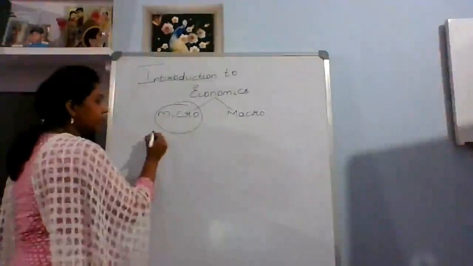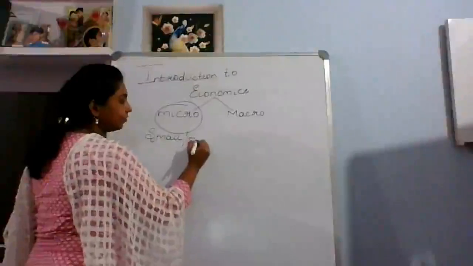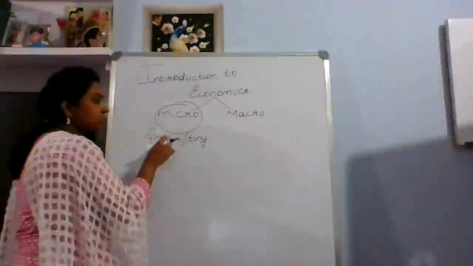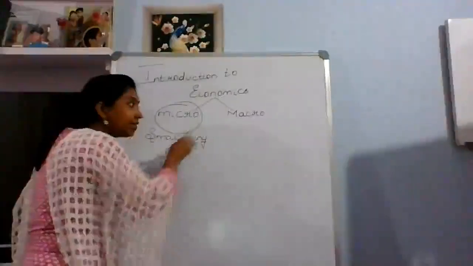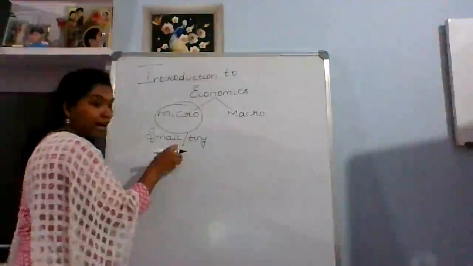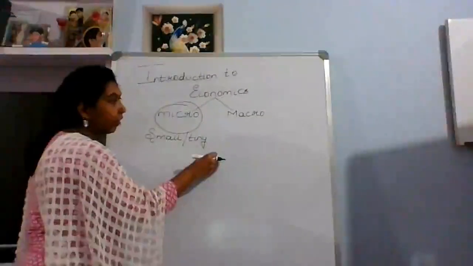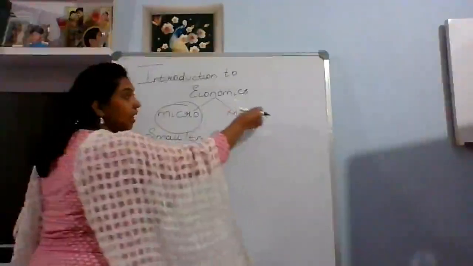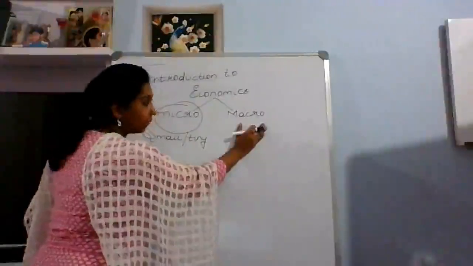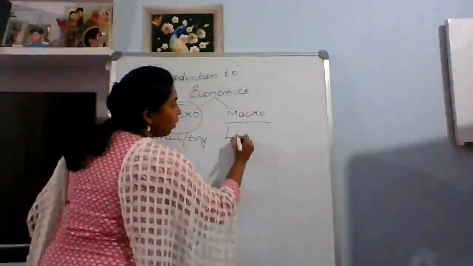Micro is small or tiny. Why do we have to talk about small or tiny things? To understand the macro concepts. When we understand individual parts of the economy, it is easy for us to understand a bigger concept, that is the macro concept. The meaning of macro is large or big.